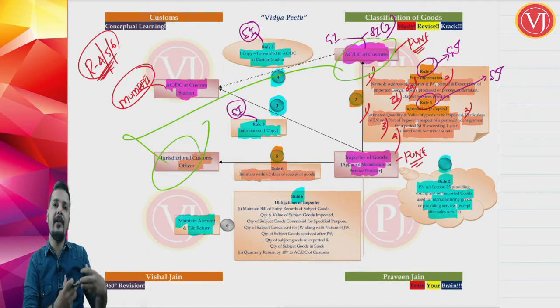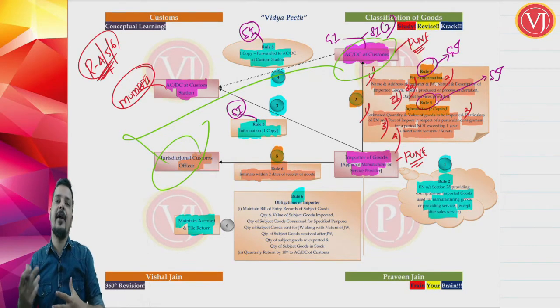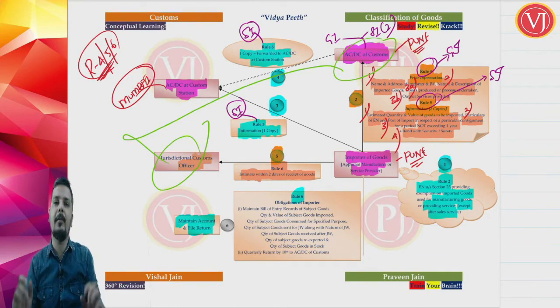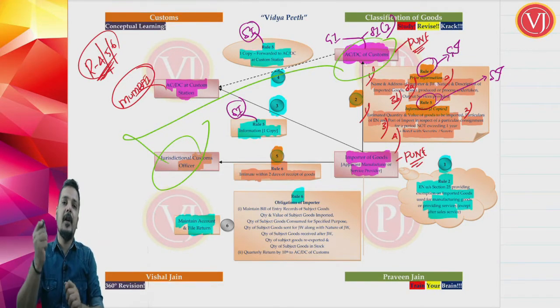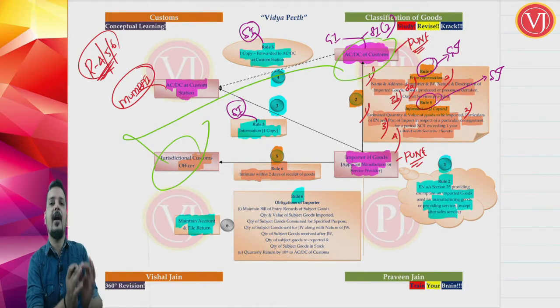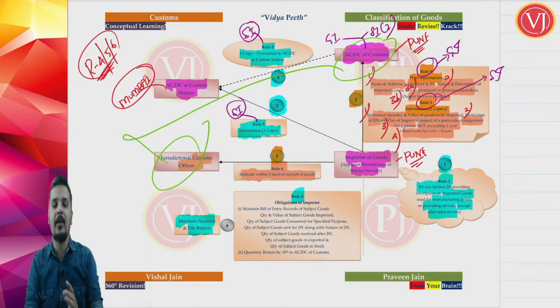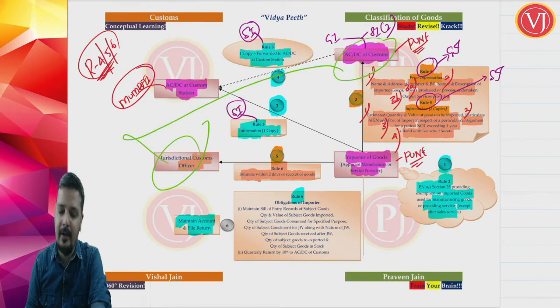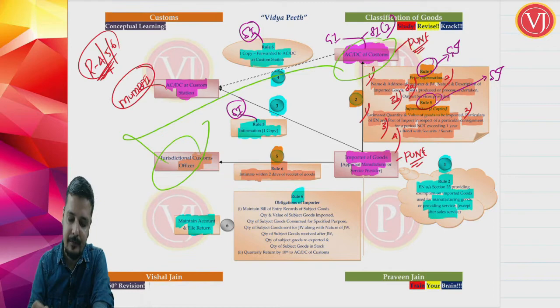So I have to maintain some accounts and file returns to prove to my officer that I am using the fabric only for manufacturing military uniforms. Now I have to convince my ACDC, having jurisdiction over my premises, that I am using this fabric, which is imported at a reduced rate, only for manufacturing military uniforms. For that purpose, I have to maintain particular accounts and file certain returns to my assistant commissioner, deputy commissioner. Now, what all records do I have to maintain?